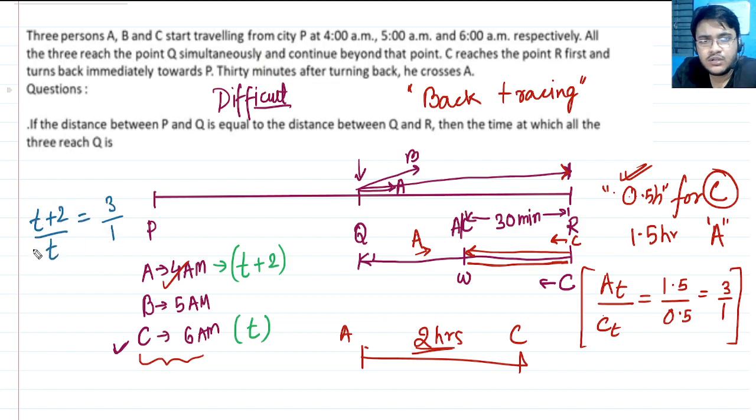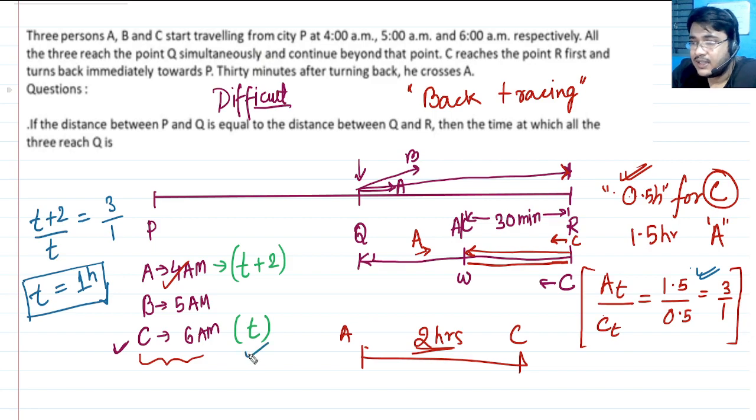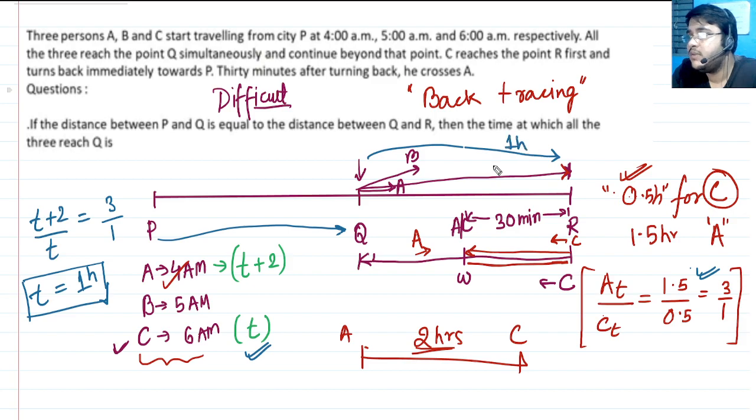So if I cross multiply and do my algebra a little bit, I will get T equal to 1. Because we were dealing with hours, this T is 1 hour. In other words, the time taken by C to reach from P to Q will be 1 hour. So this will always be 1 hour.